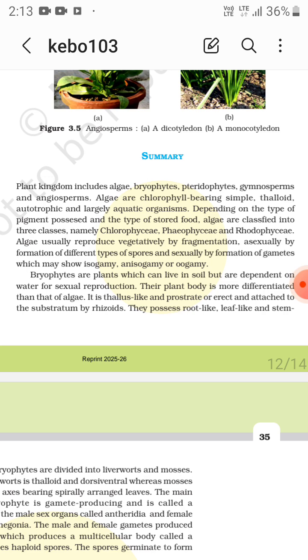Depending on the type of pigment possessed and the type of stored food, so pigment and stored food, algae are classified into three classes, namely Chlorophyceae, green algae; Phaeophyceae, brown algae; and Rhodophyceae, red algae.